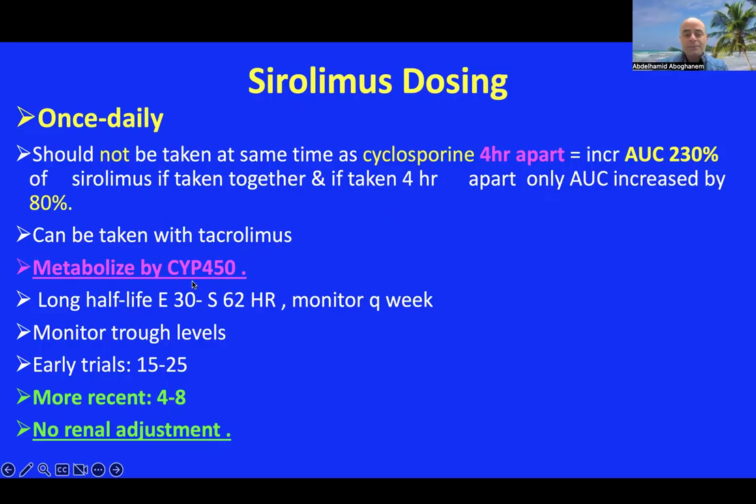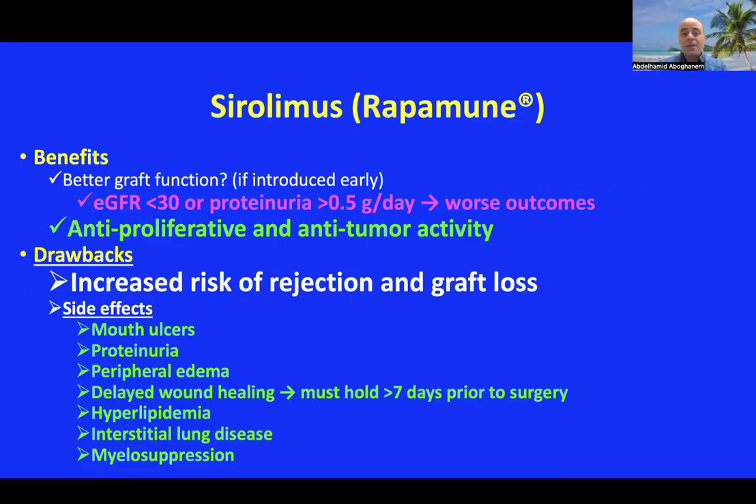Metabolized also by cytochrome P450, the same; inhibitors and inducers of this enzyme affect the metabolism of this medication like tacrolimus and CNI, as we discussed before. Long half-life, estimated around 30 to 62 hours. Monitor every week if you can. Monitor trough level, also same as tacrolimus. In early trials they mentioned a trough level of 15 to 25, more recently just 4 to 8. No renal adjustment for sirolimus doses, and less nephrotoxic. Better graft function if introduced early.